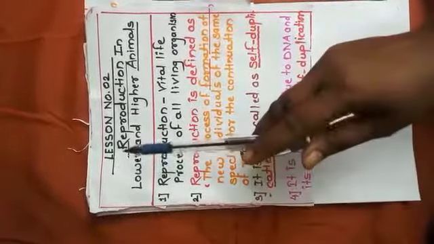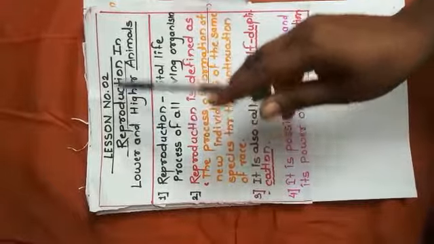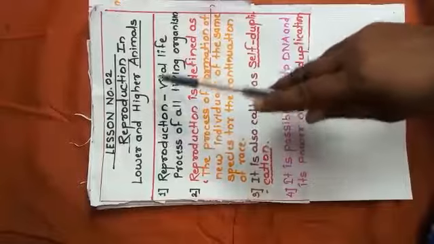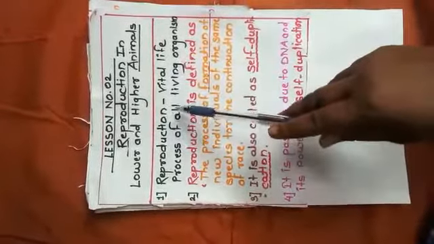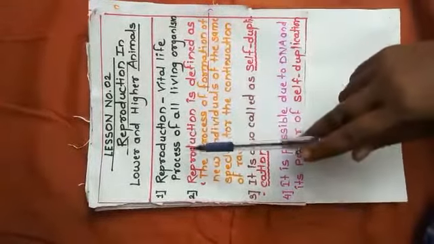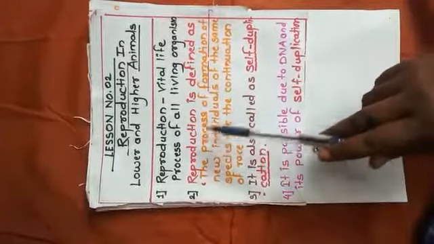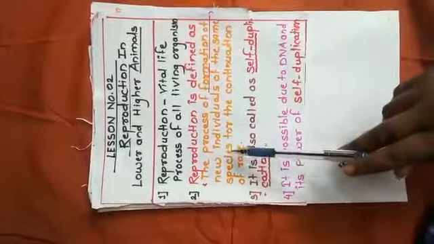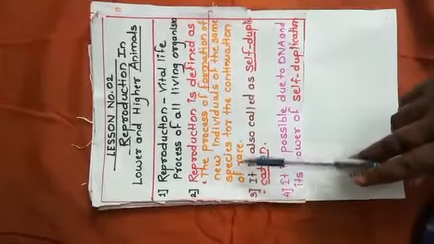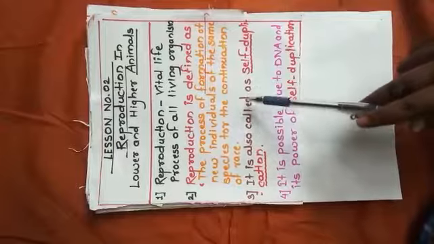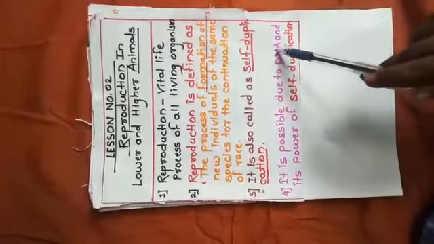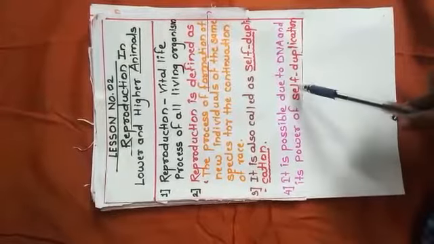Today we are going to learn lesson number 2, reproduction in lower and higher animals. Reproduction is a vital life process of all living organisms and it is defined as the process of formation of new individuals of the same species for the continuation of the race. It is also called self-duplication, which is possible due to DNA and its power of self-duplication.